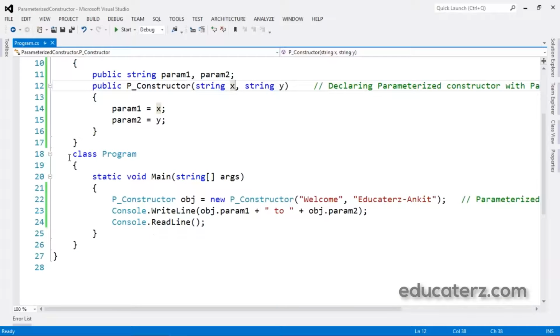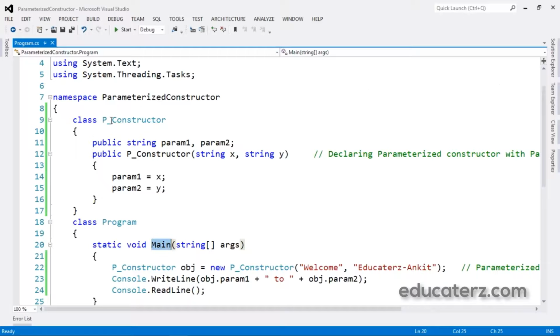See, this is also a normal, straightforward console application which has a class Program, a main method, and I have a class called P constructor. Again, I gave P underscore for convenience only. P stands for parameterized. Again, the constructor name should match the class name. In the previous example, I have not given any parameters. That is called a default constructor. Here it is a parameterized constructor, so we will be passing some parameters.